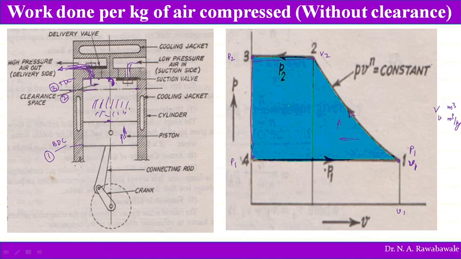As soon as the pressure reduces to P1, the inlet valve immediately opens and allows atmospheric air to enter the compressor cylinder, and further movement of the piston towards bottom dead center sucks fresh air into the cylinder.